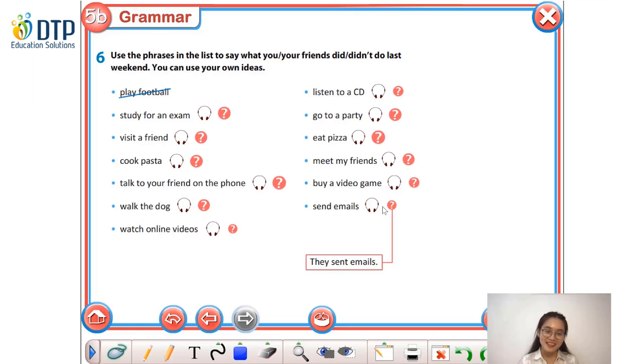So in this exercise, I won't judge if your answers are right or wrong. Okay, as long as you use the correct form of past simple tense.